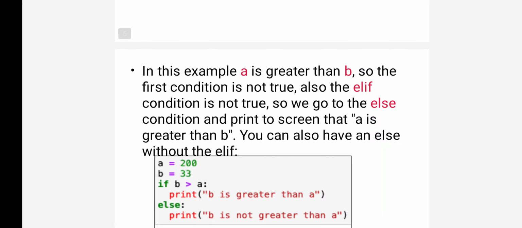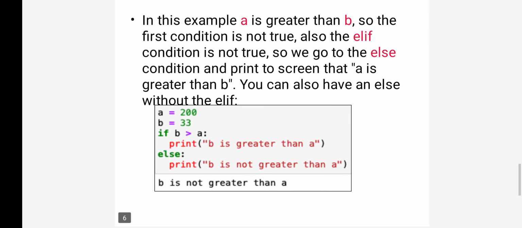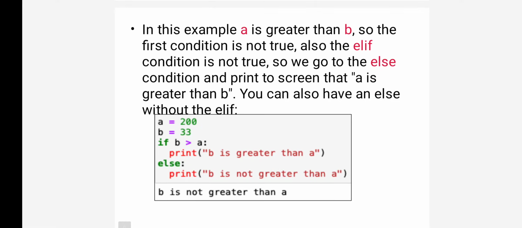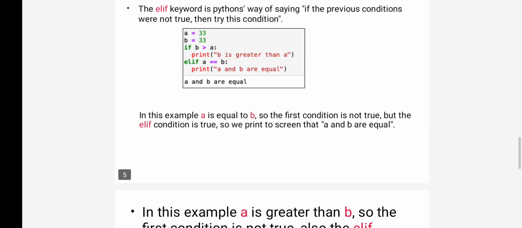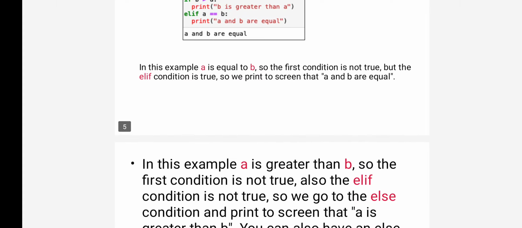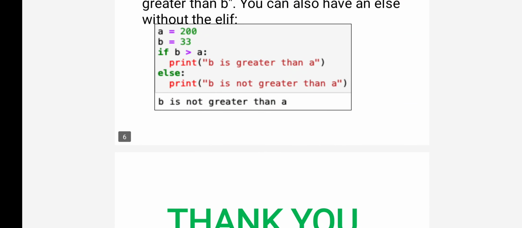So in this example, a is greater than b, so the first condition is not true. Also the elif condition is not true, so we go to the else condition and print on the screen that a is greater than b. You can also have an else without an elif. So in the previous example we had the elif; without elif we can also use the else statement.